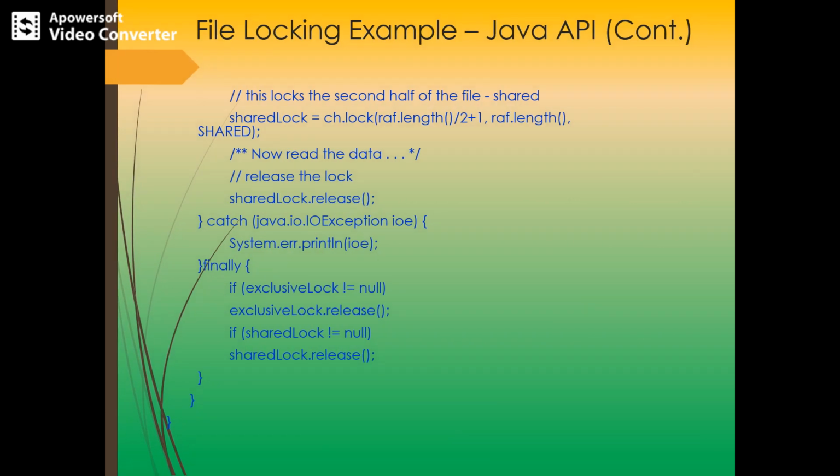And this is the implementation of the shared lock, wherein the lock is set. This will lock the second half. We can observe length by 2 plus 1, so that will be the second half. The second half of the data is under a shared lock. We are setting it to a shared lock. Now to read, any process can directly read the data. There is no specific lock set, and after any process reads the data, it can release the lock.